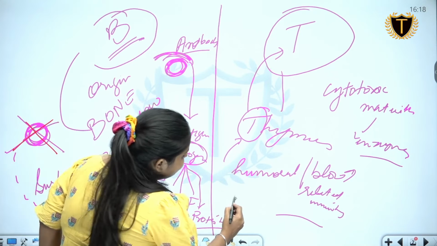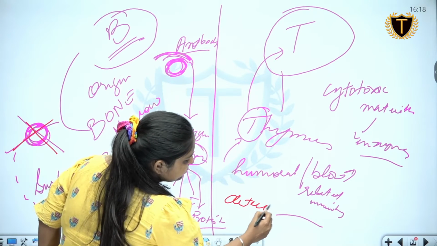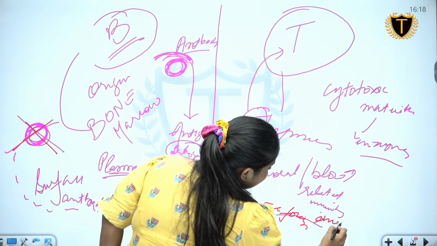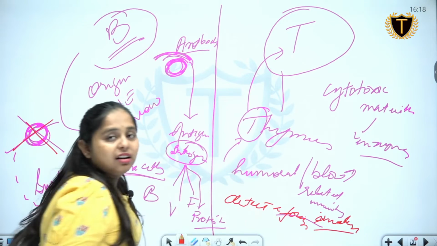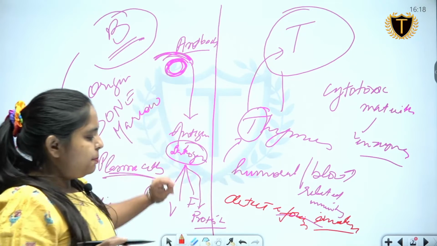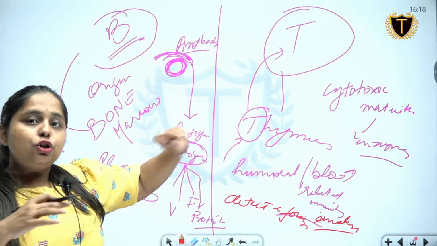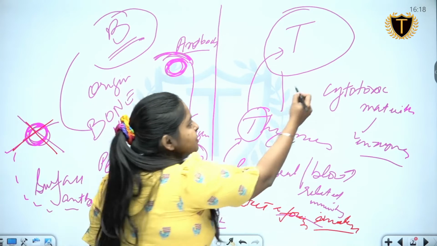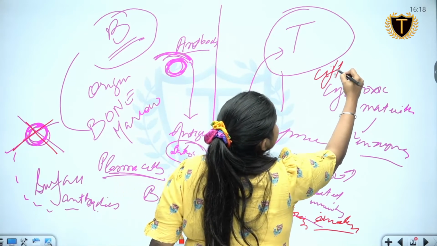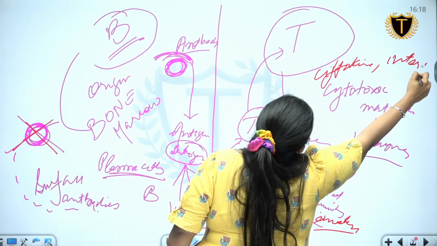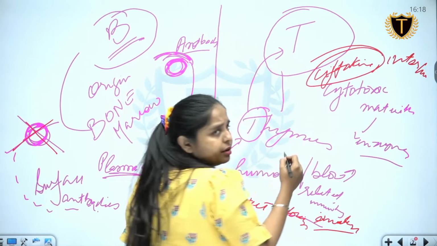T cell will detect a foreign entity and prepare the rest of the body. They will prepare the rest of the body to generate cytokines, cytotoxic enzymes like cytokines, interleukins. Again, these are not important, but cytokine is important.